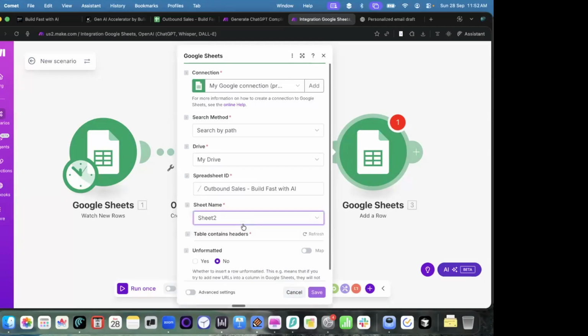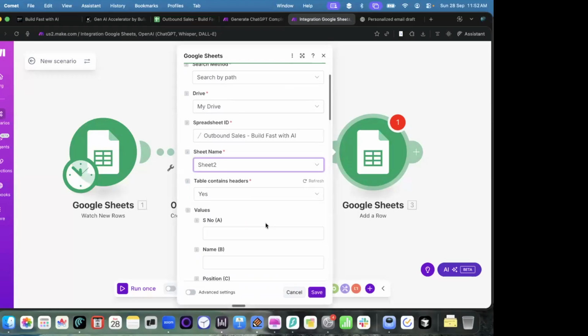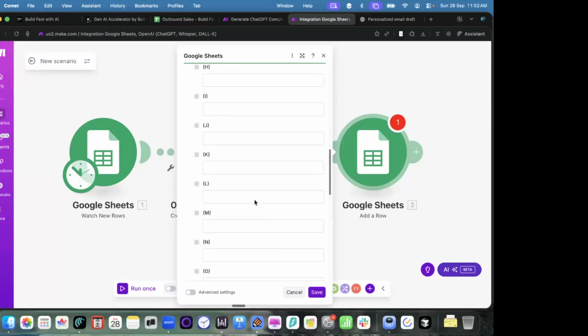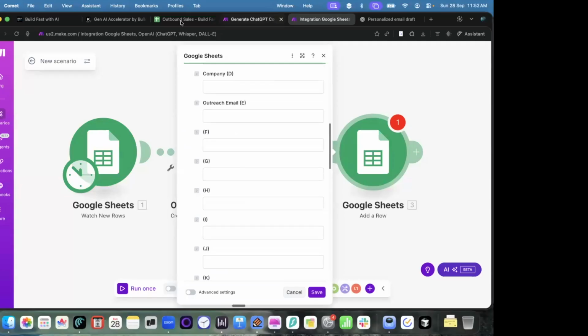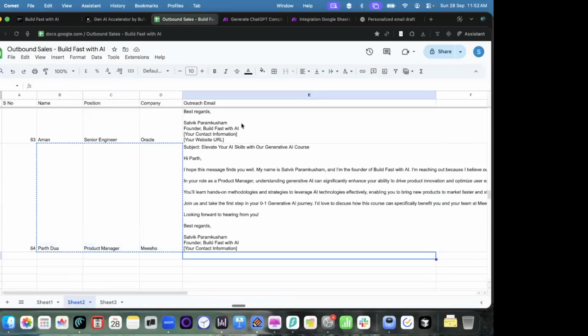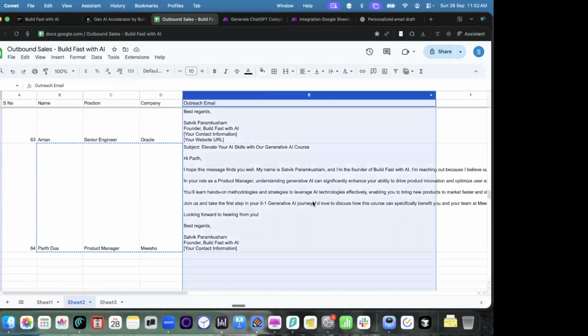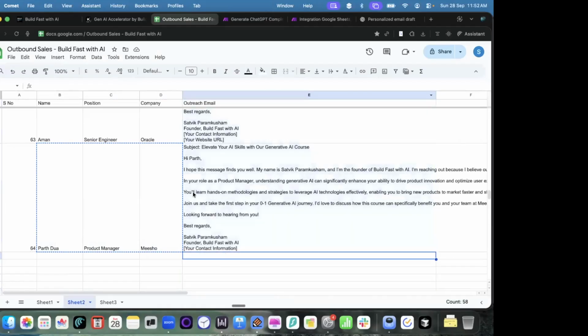And what is the sheet? Sheet is 2. And now this is the interesting part. So now let's say you can see the new sheet. So where is the new email being pasted? Whenever there is a new person applying, there is column E. So the ChatGPT's response is copy pasted in column E. So I want to copy paste the ChatGPT's output into column E.